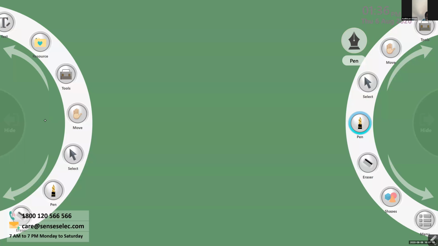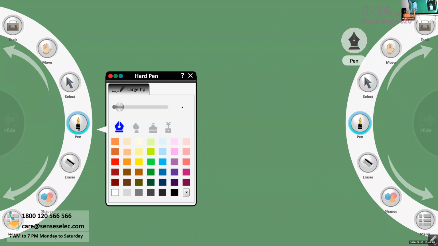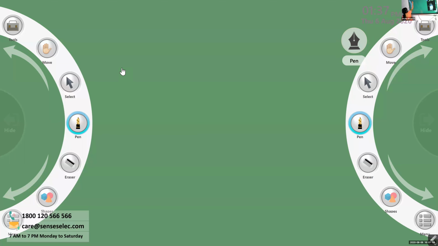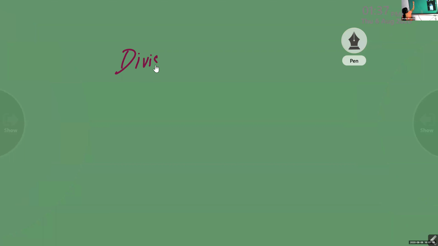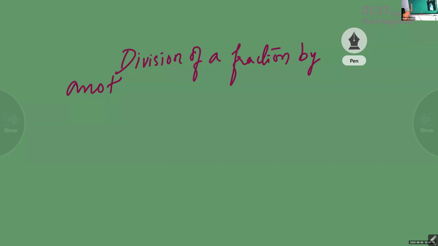Now just write down: division of a fraction by another fraction.